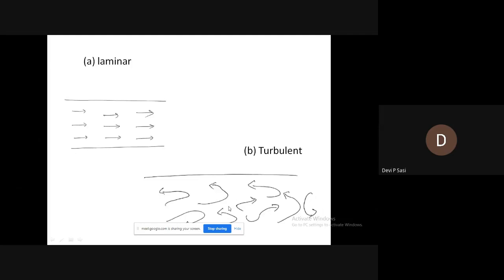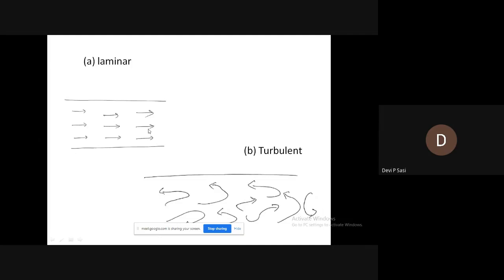The particles move in a zigzag manner. Hence, the flow is in such a way that the adjacent layers cross each other. The adjacent layers do not move smoothly over one another as in laminar flow, but cross each other and do not have a well-defined path.